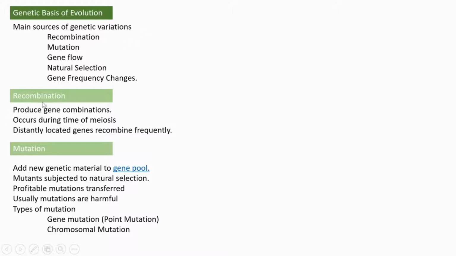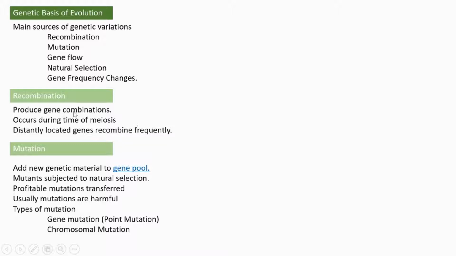Okay, what is recombination? Recombination means a new combination is forming in the gene. It produces new gene combinations when combined with the old one, and in that way creates a new individual. And this recombination occurs during meiosis.